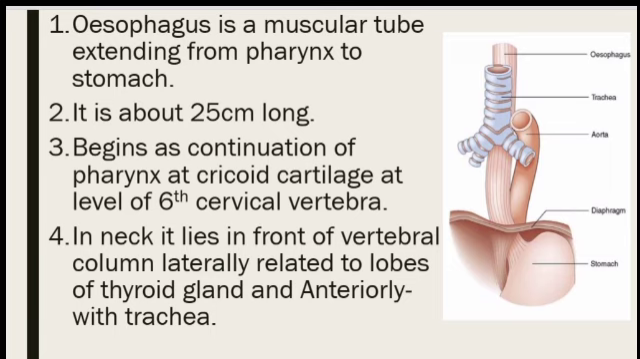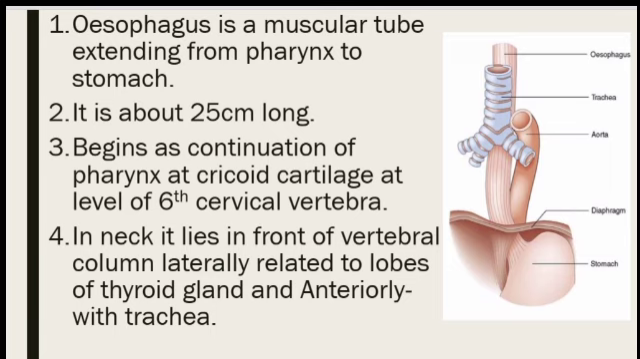It begins as a continuation of pharynx at the cricoid cartilage, at the level of C6 vertebra. It begins from the cricoid cartilage, which is a part of larynx, at C6 vertebra.